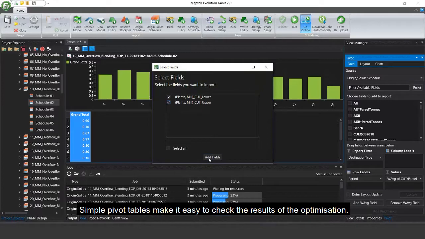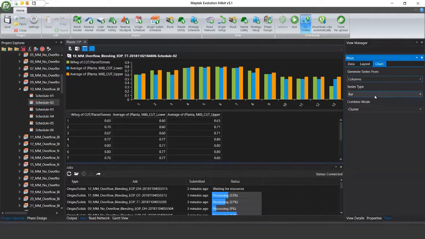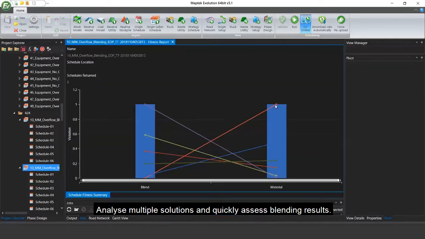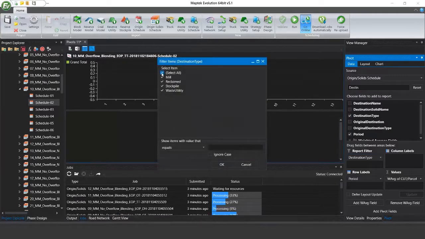Simple pivot tables make it easy to check the results of the optimisation. Analyse multiple solutions and quickly assess blending results.